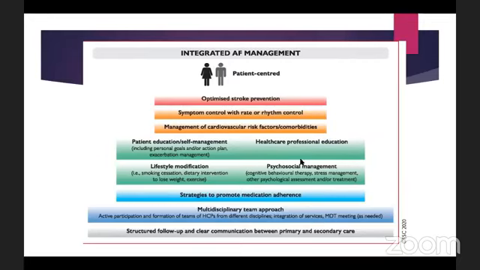And the multidisciplinary team approach, we need to do an MDT, which would include the cardiologist, the psychiatrist or psychologist, and the occupational health therapist, and neurologist if there is stroke, and other physicians as well. And we need to make a structured follow-up.